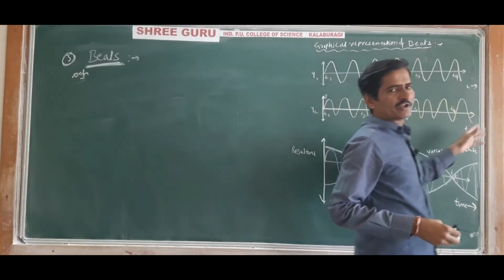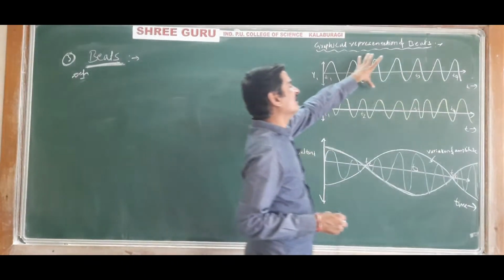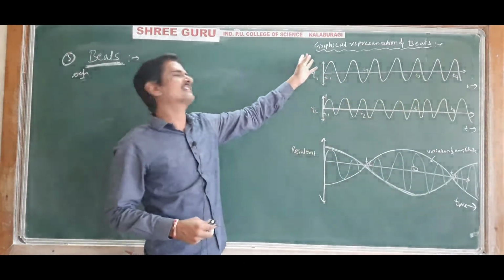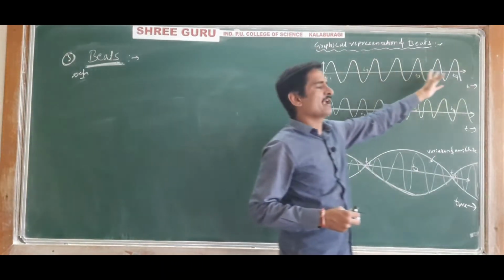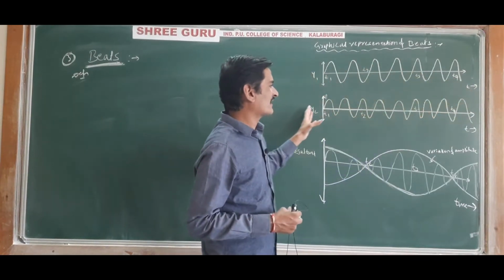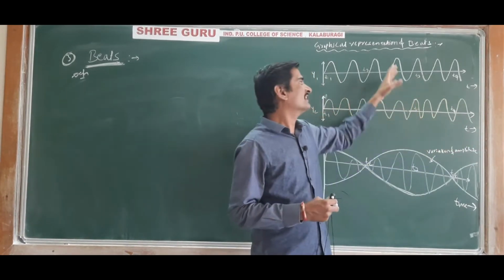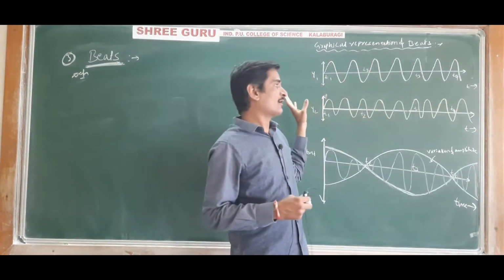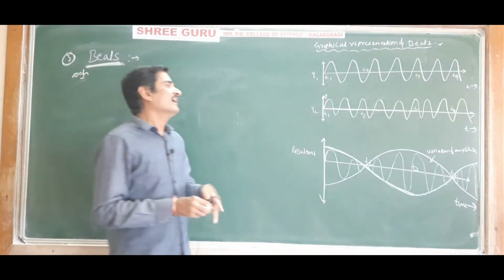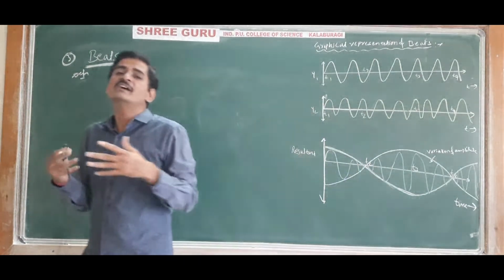Let us understand by drawing the diagram, the graphical representation of beats. Let us say this is one sound wave, the displacement time graph of one sound wave, and this is another displacement time graph of another sound wave. These two are sound waves traveling in the same direction with slightly different frequency, and they overlap, that is, superimpose on each other.